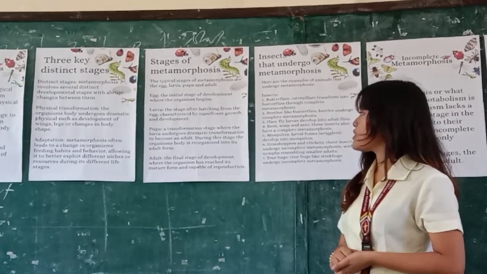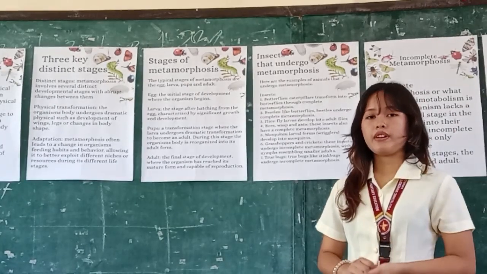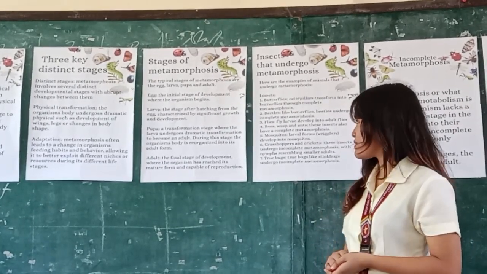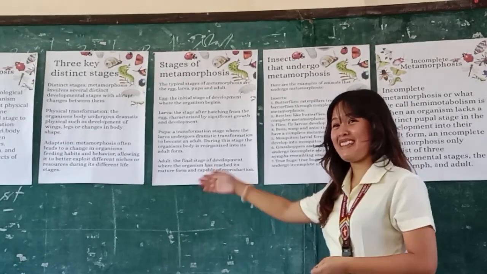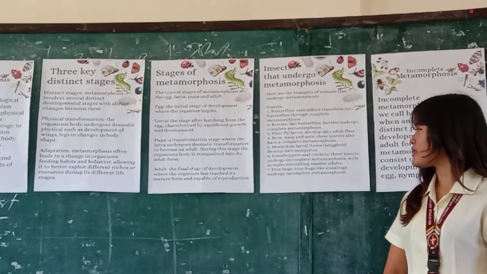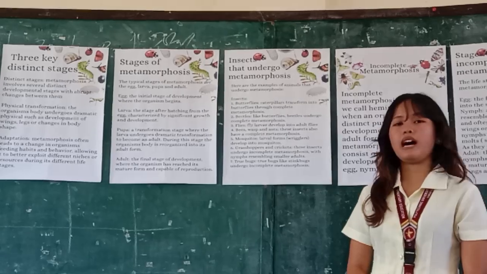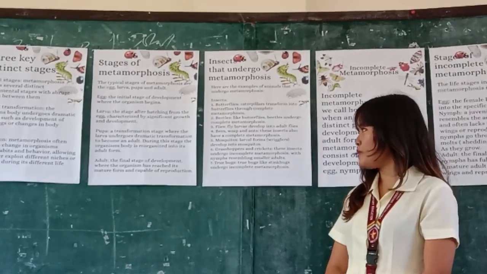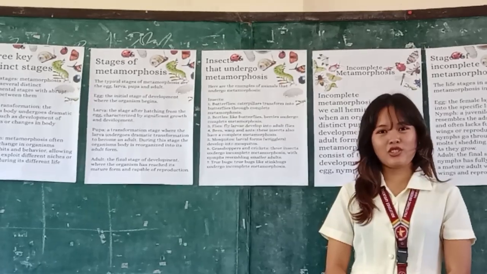During this stage, the organism's body is reorganized into the adult form. And finally, the adult form. Adult: the final stage of development, where the organism has reached its mature form and is capable of reproduction.